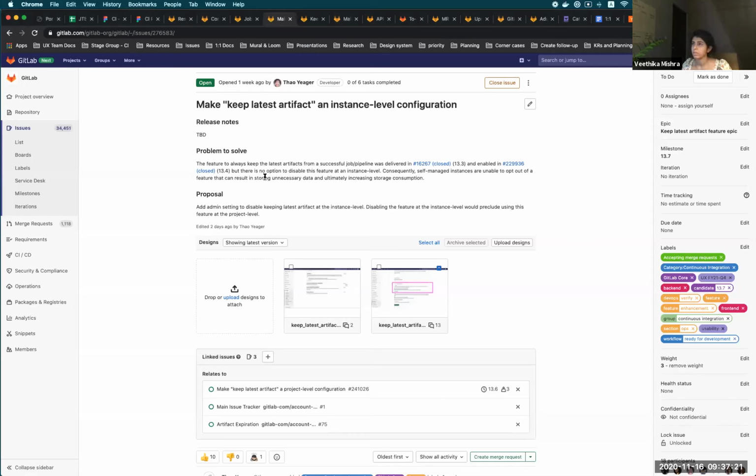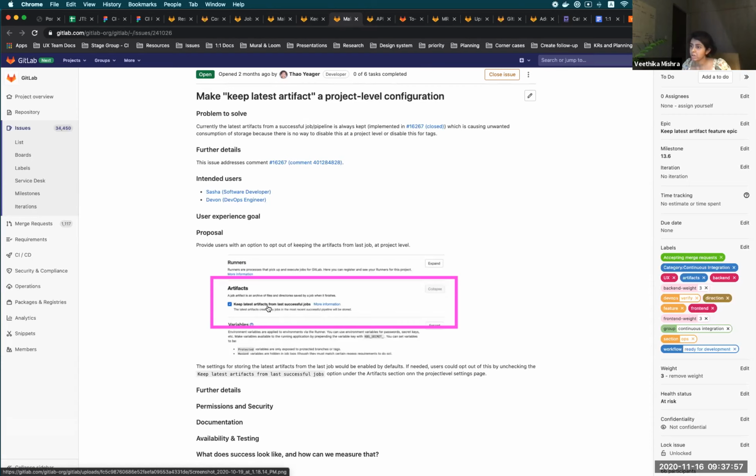Okay, perfect. So in one of the recent issues, we provided this feature to users that they would be able to keep the latest artifacts from a successful job or pipeline. And this was delivered in this particular one that I'm highlighting. The next step that we took was we added a control in the pipeline settings, in the project level settings, for keeping latest artifacts from successful jobs. So there was this toggle that we provided to users that they could switch on and off based on how they want the behavior to be.